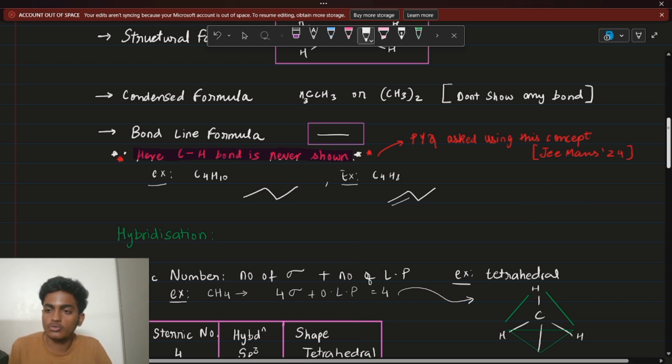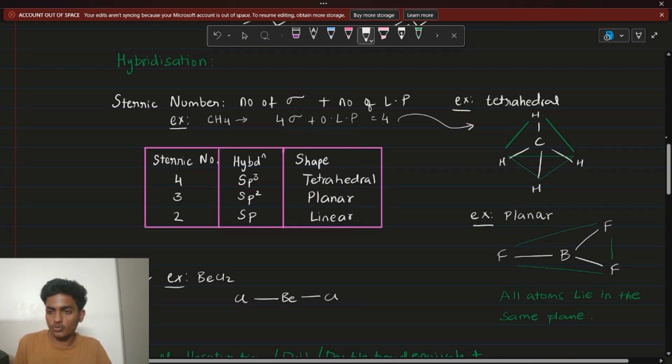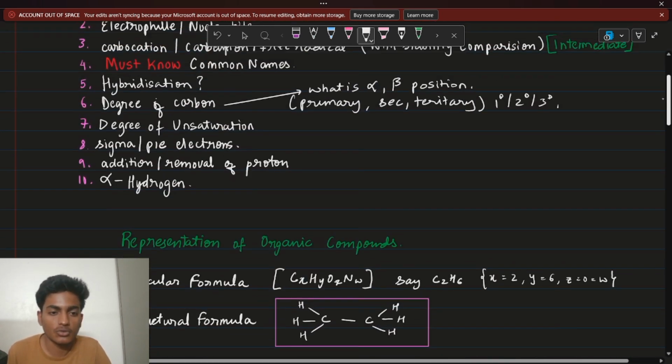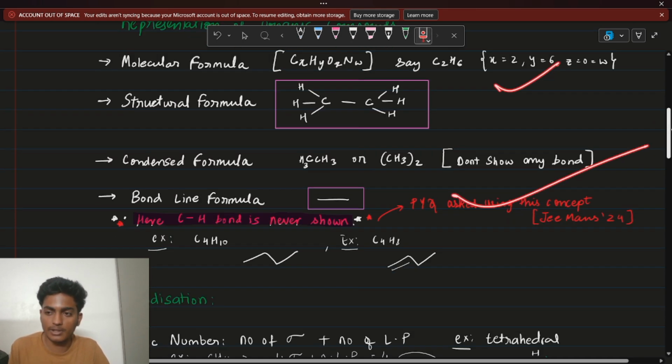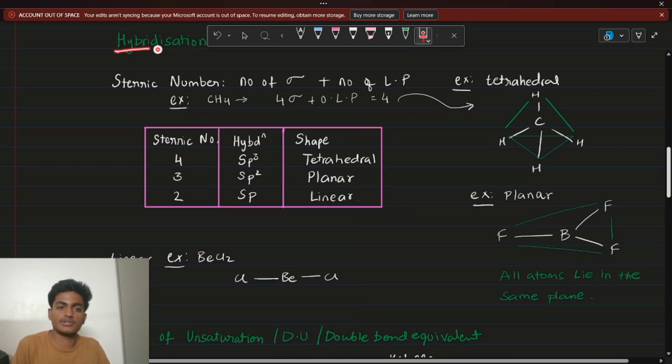Next, guys. So this is done. What have we covered till now? We have covered the representation, and we have seen different types of representations. Now let's go to hybridization, guys.